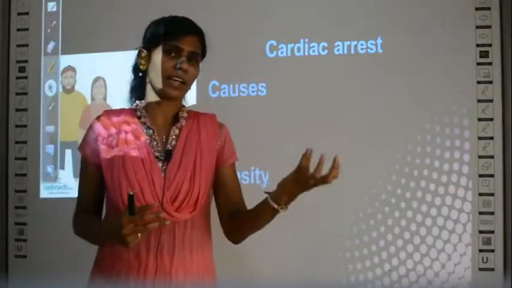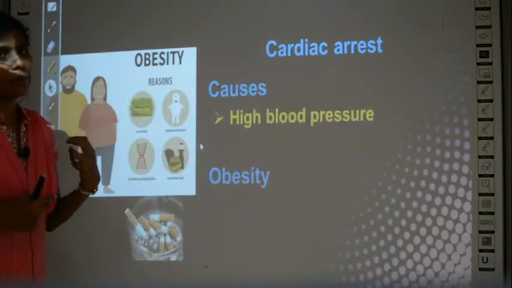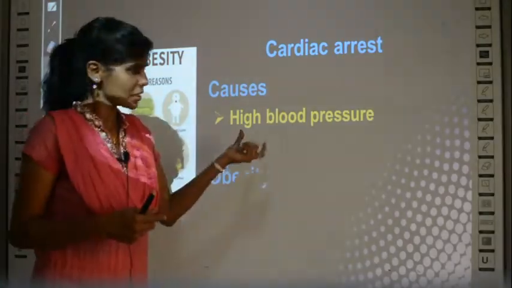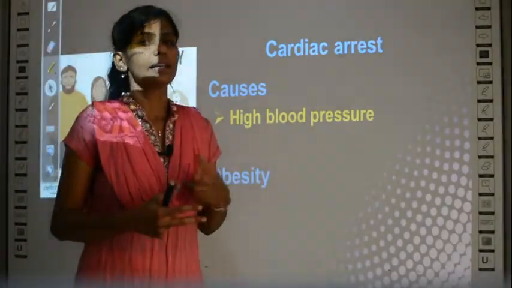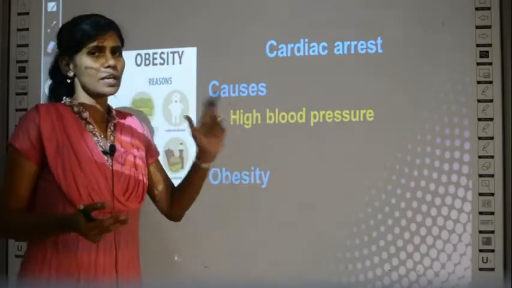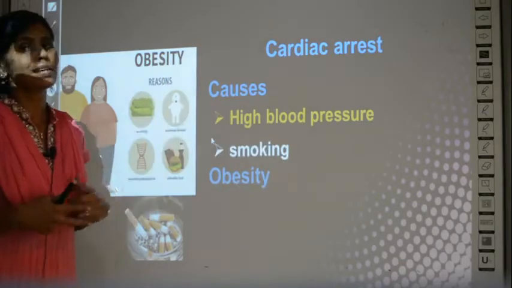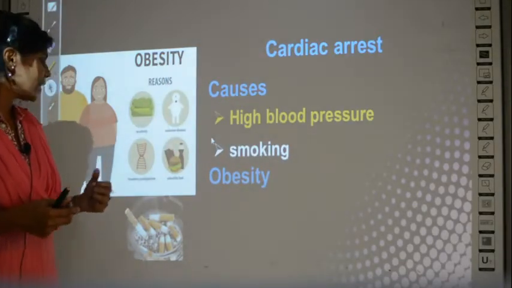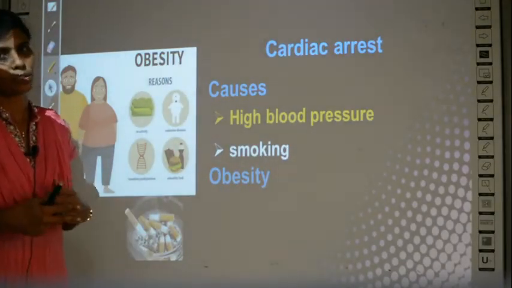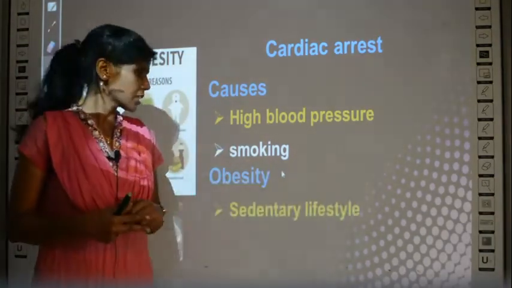Who will get cardiac arrest easily? People with high blood pressure. About this blood pressure, we will be learning in the next slides. You must have heard of BP, that is blood pressure. So people with high blood pressure may get cardiac arrest easily, and those who smoke too much will also get cardiac arrest.